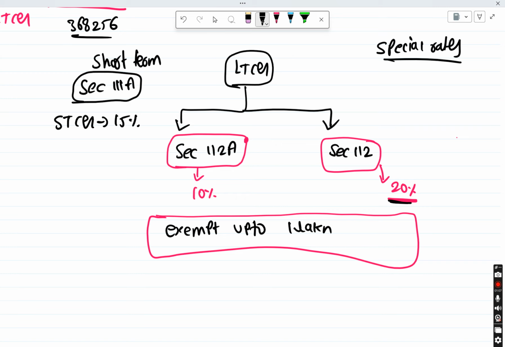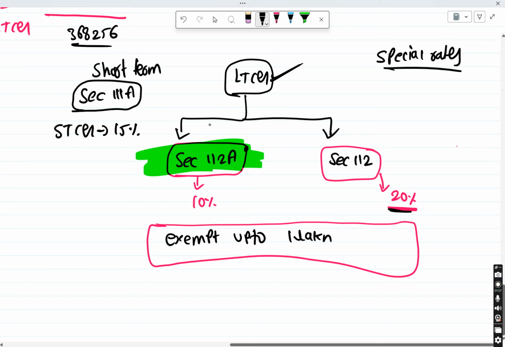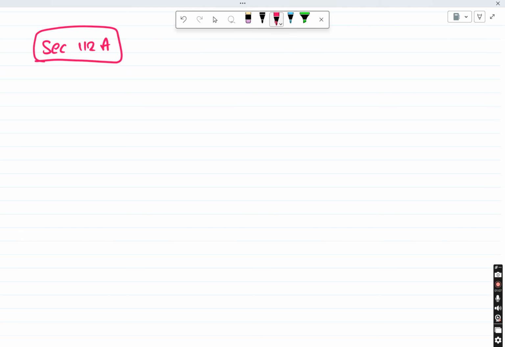Okay, but here is one of the important sections, one of the difficult ones, also one of the biggest parts. Most of the times in the questions they test this section 112A. So for whom is section 112A applicable? First of all, it should be a long term capital gains only. In this we have only two, section 112A and section 112. If it is not section 112A, obviously it is section 112 only, because there we have only two. So first we need to know for whom and what are the conditions to apply this section 112A.